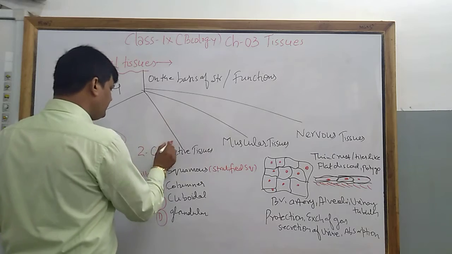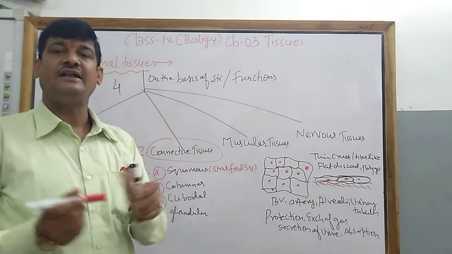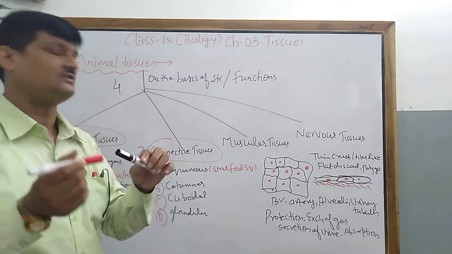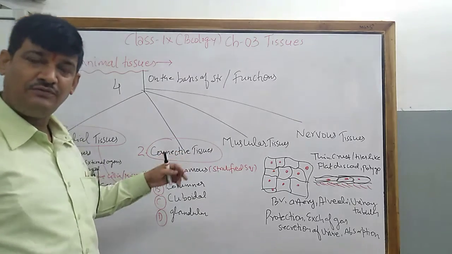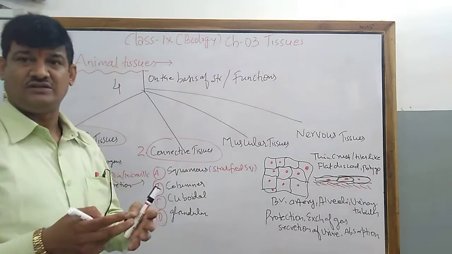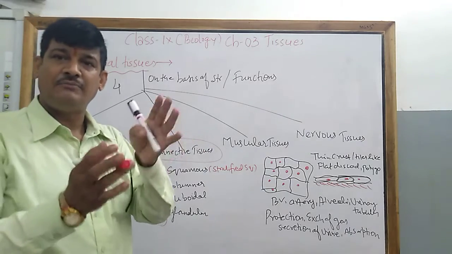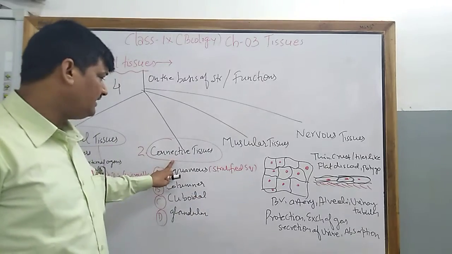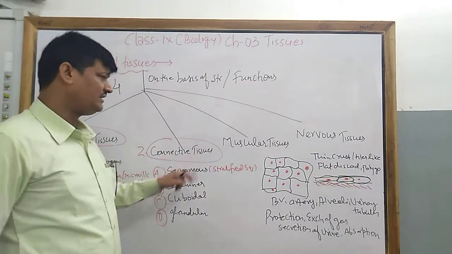Number two is connective tissue. Connective means that it connects two parts of the body or internal structure. This is the tissue responsible for cementing, like bricks. When a number of bricks are joined, they are joined with the help of cement. So here connective tissues join the connection.